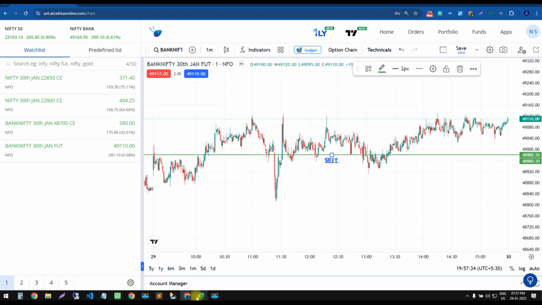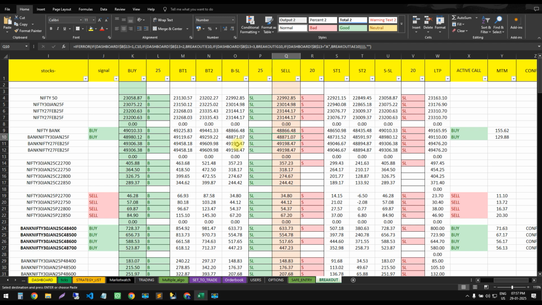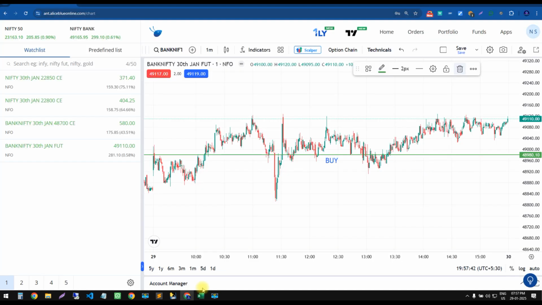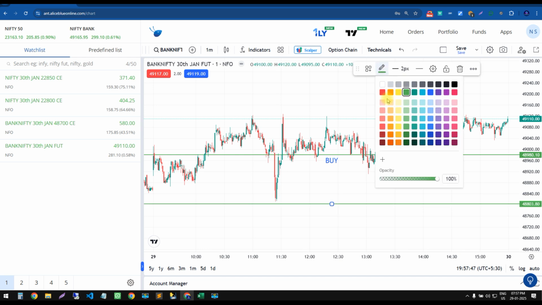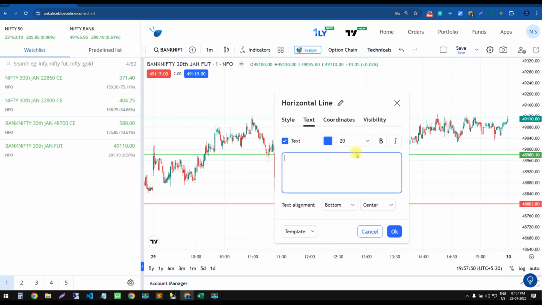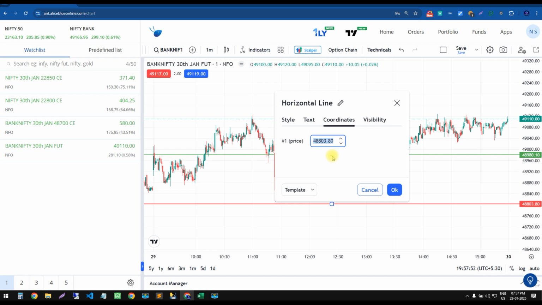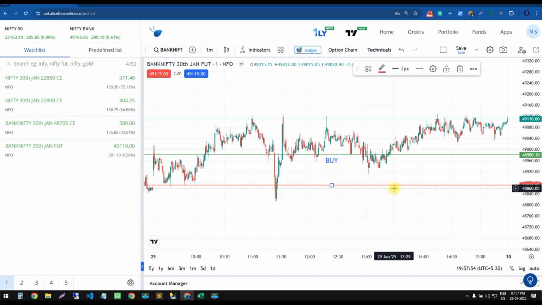Oh, just a minute, it collapsed. This is sell. This is a sell in our Bank Nifty futures.